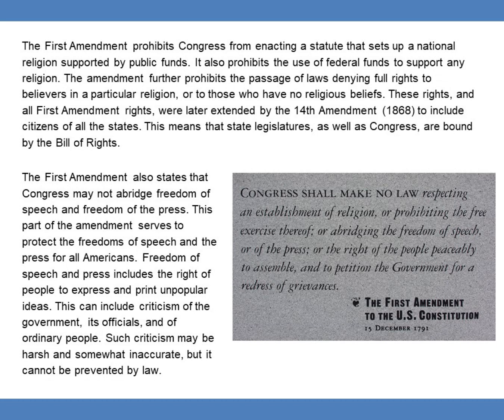The First Amendment also states that Congress may not abridge freedom of speech and freedom of the press. This part of the amendment serves to protect the freedoms of speech and the press for all Americans. Freedom of speech and press includes the right of people to express and print unpopular ideas. This can include criticism of the government, its officials, and of ordinary people. Such criticism may be harsh and somewhat inaccurate, but it cannot be prevented by law.